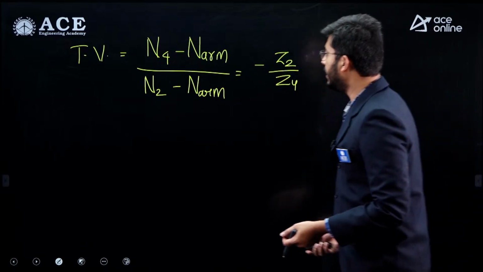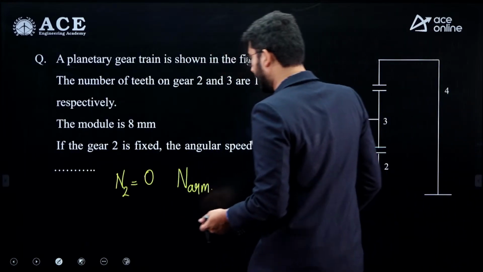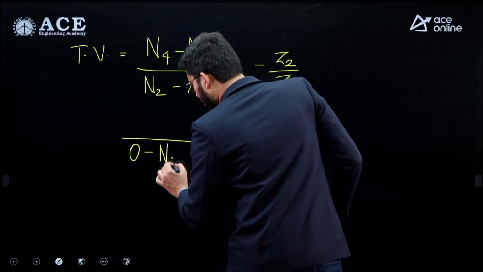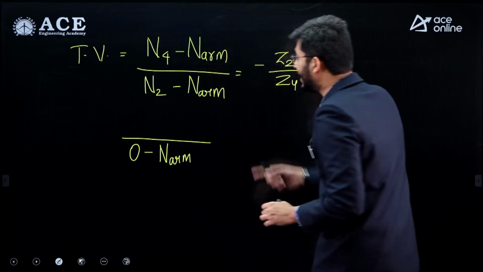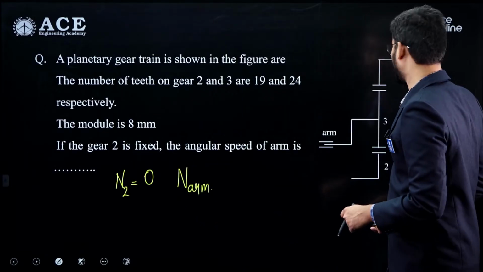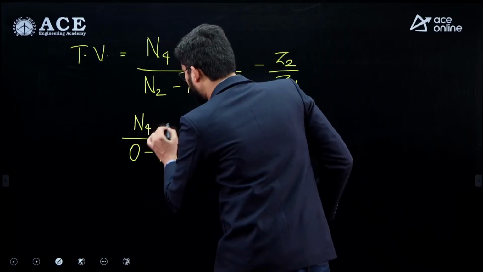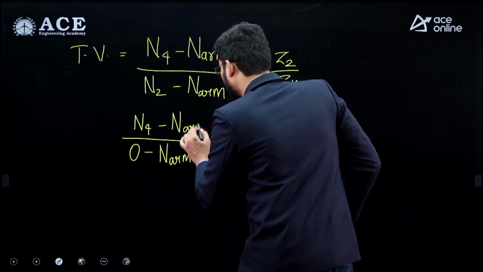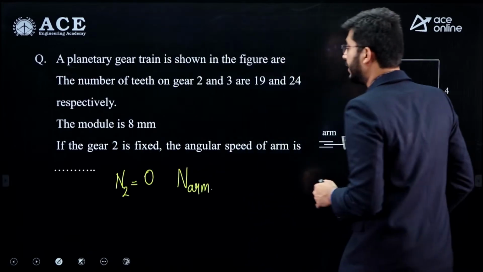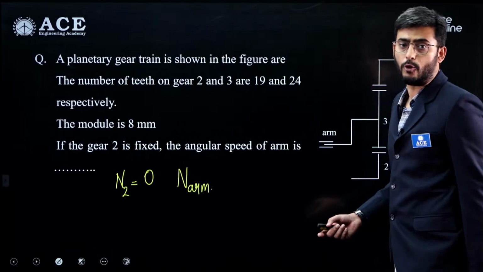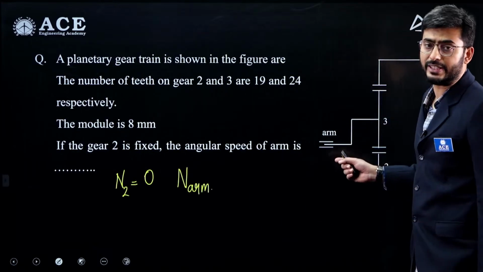That is why we are not able to see the teeth of gear 3 in the expression of train value. Alright, so here the data of gear 2 is given, but we are required to find the speed of the arm, and the data for N4 is missing. So I will be able to solve the problem only half. The teeth of 2 is given as 19, and we can calculate the teeth of 4 by writing the relationship between the radii.